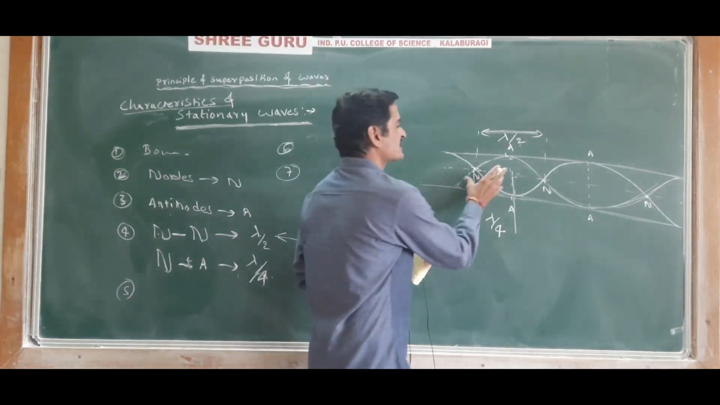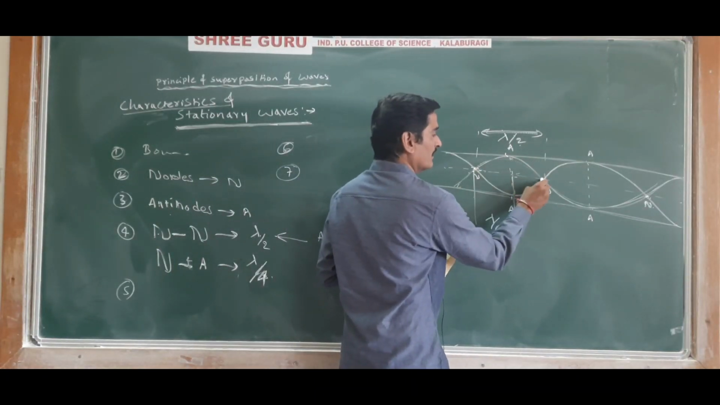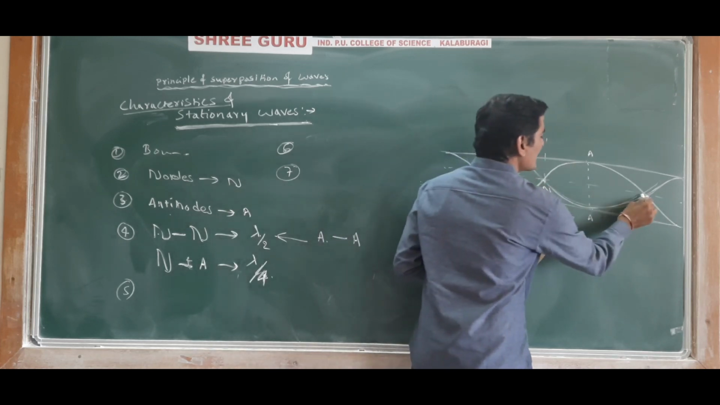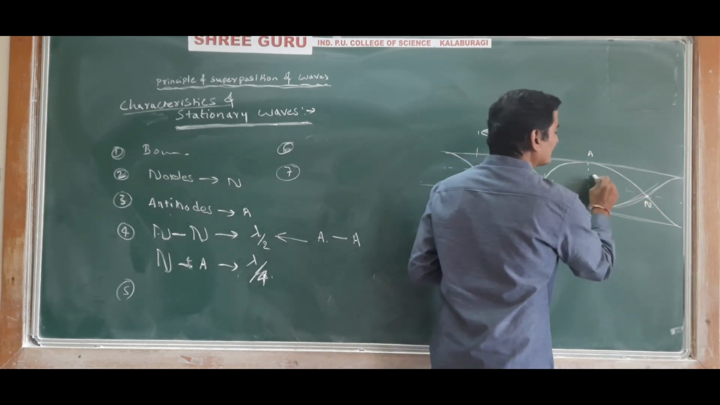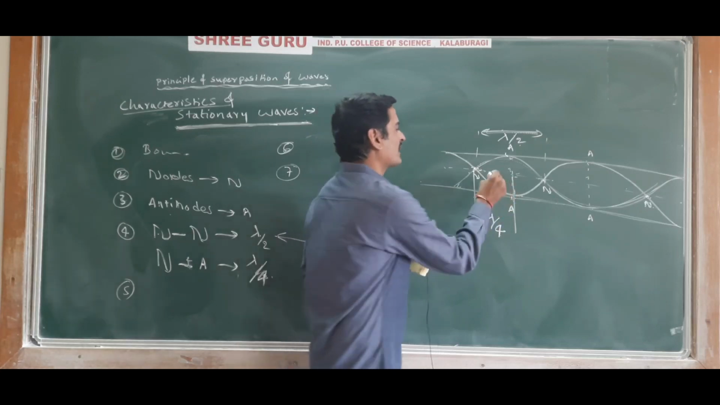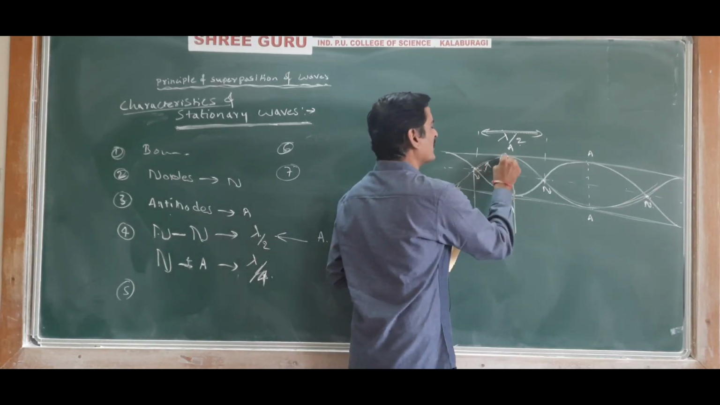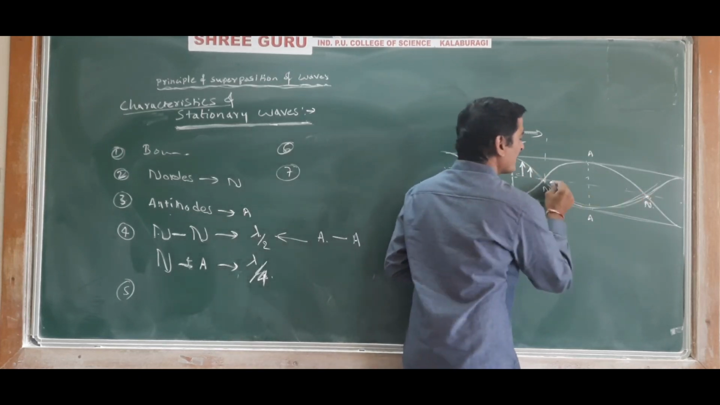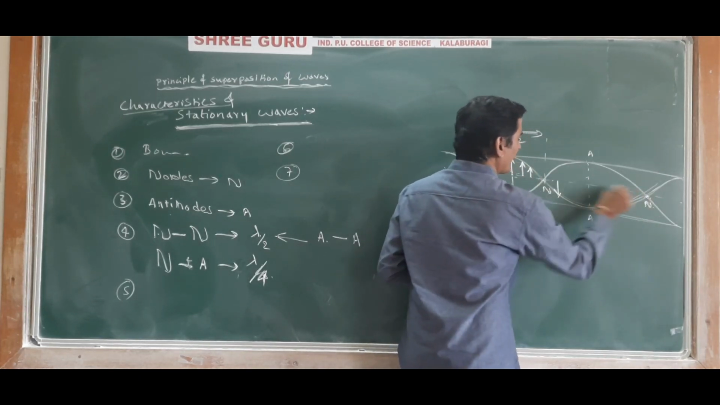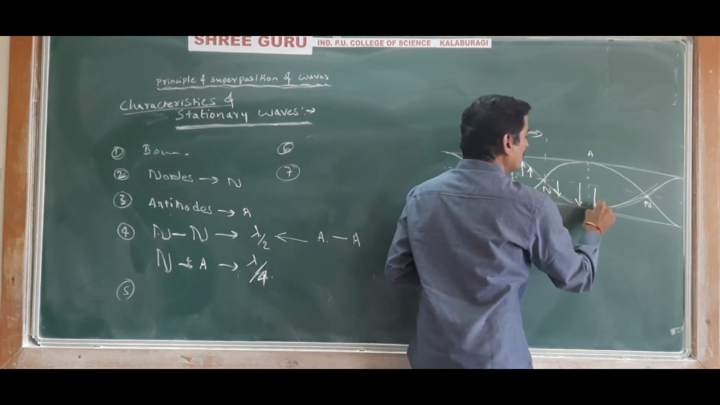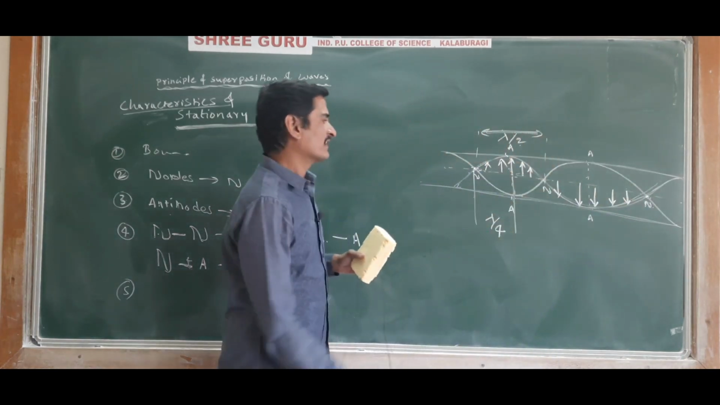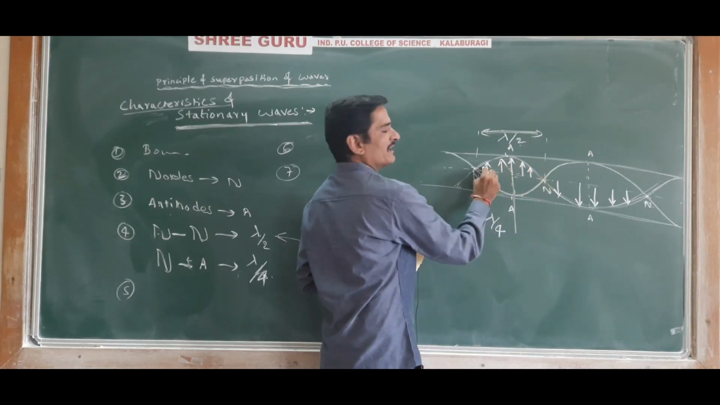That is, the state of vibration of the particles of this segment will be different from the state of vibration of the particles of this segment. So let us say, if these particles are moving upward, then the particles lying between these two nodes will be moving downward. That is, there will be an opposite phase. The phase of these particles will be different.